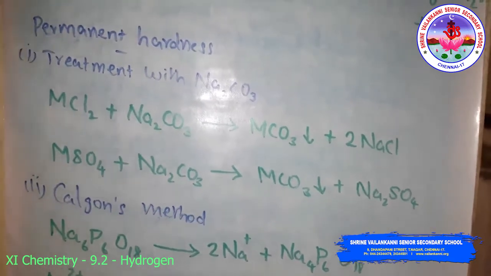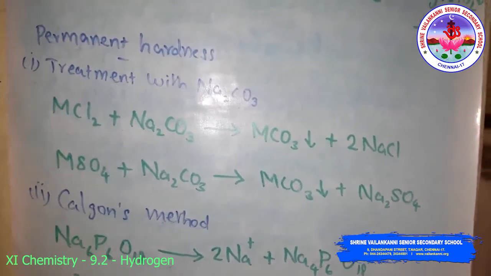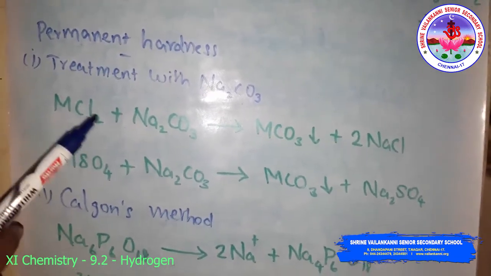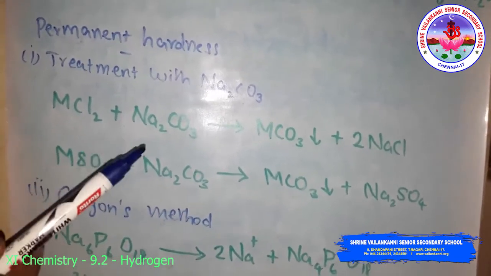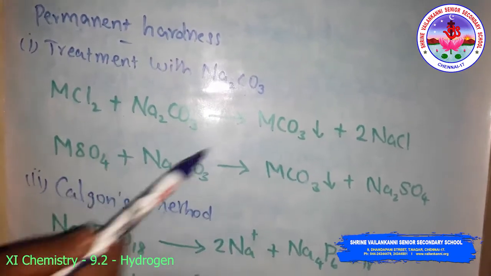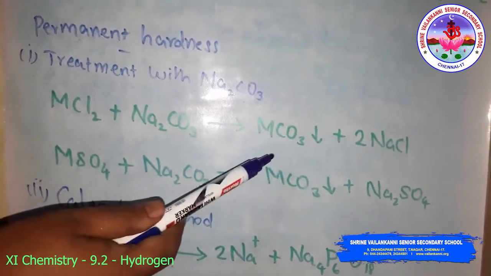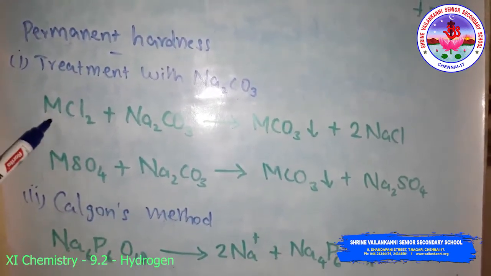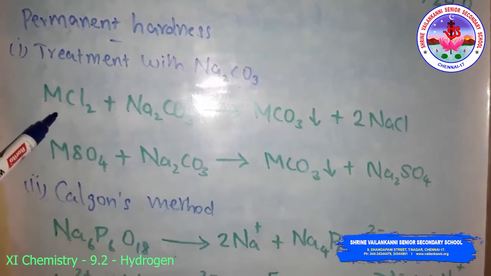We will see first the treatment with sodium carbonate, that is the washing soda. When washing soda reacts with the soluble calcium and magnesium chloride and sulfate in hot water, it forms the insoluble carbonate. So this is the insoluble carbonate. Here the metal, magnesium or calcium, can be used.